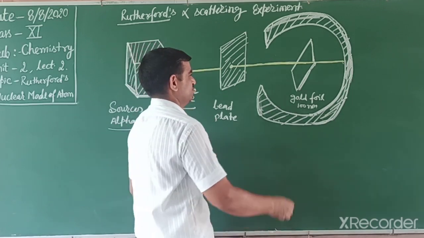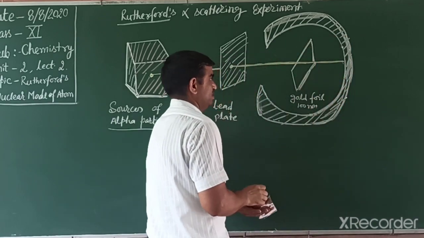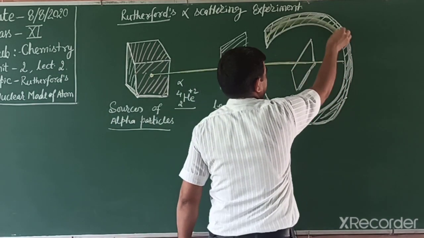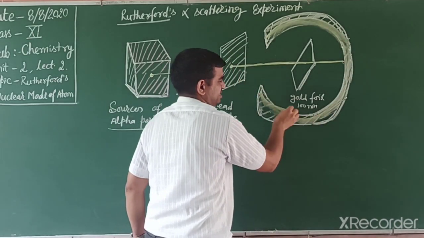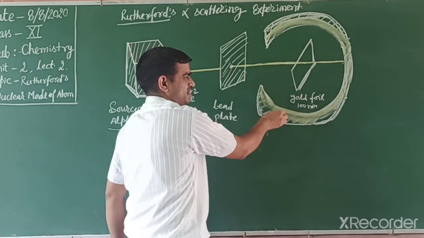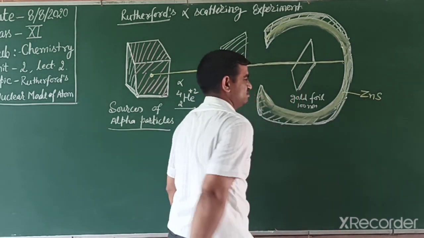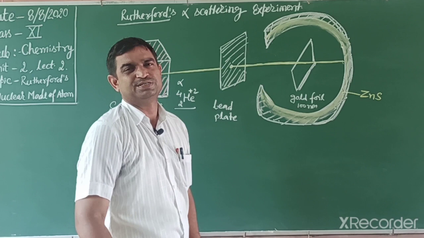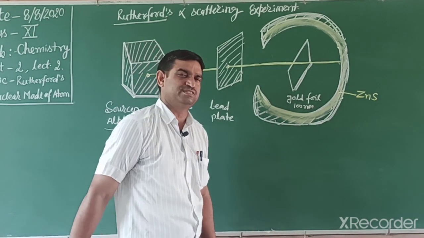But what happened? Some particles strike in this way, and because this is a photographic plate, it has a chemical layered on it, zinc sulfide. This chemical has special characteristics. Phosphorescence and fluorescence we already discussed.